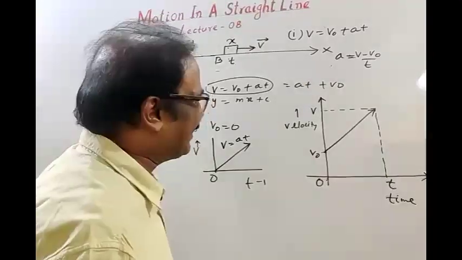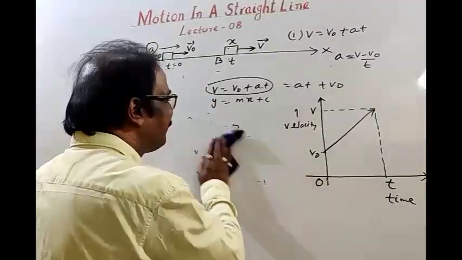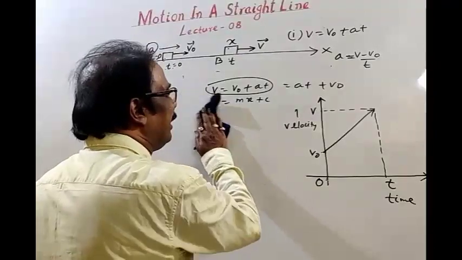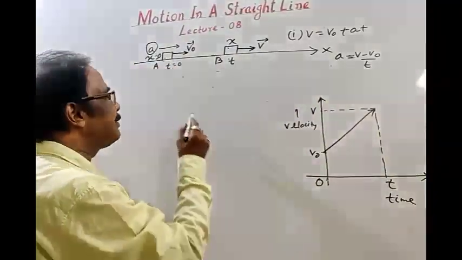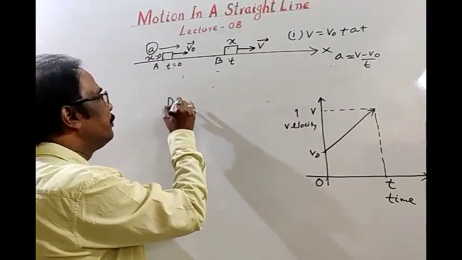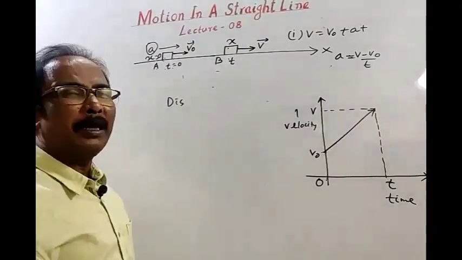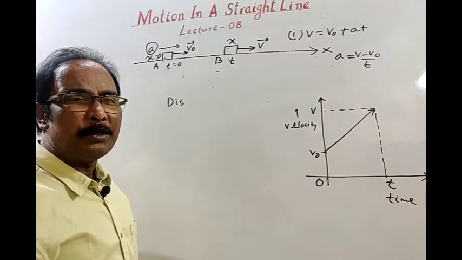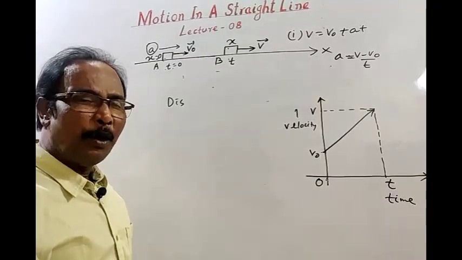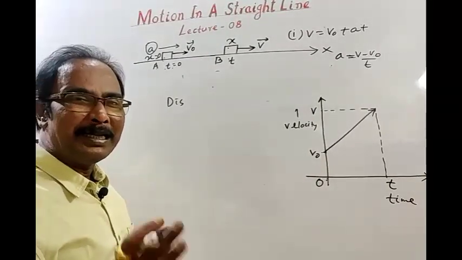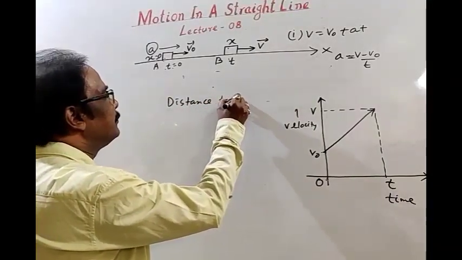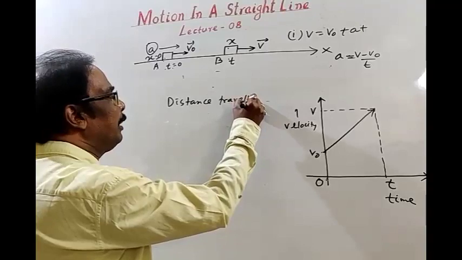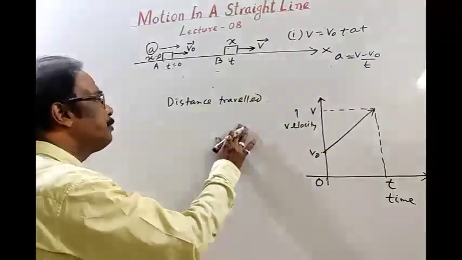Okay, let's wait. Now, this is the graph. Again, we know it. I am writing the concept. Distance. See students, if a body moves along a straight line, then magnitude of displacement is equal to distance, or magnitude of velocity is equal to speed. Okay. Distance traveled. Here the body is moving along a straight line, so magnitude of displacement is distance.